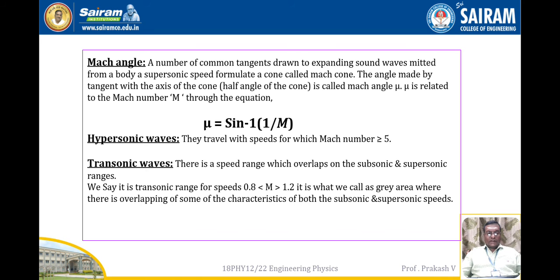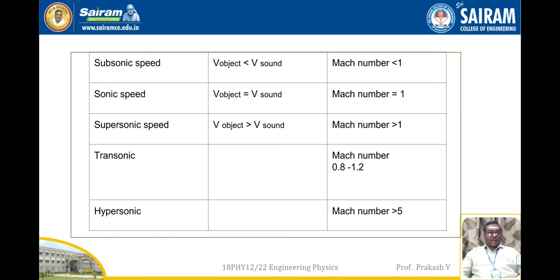Now let us move to the chart indicating different types of speeds. First let us take up subsonic speed. Subsonic speed means any object whose speed is lesser than that of the sound wave, for which the Mach number is lesser than 1.